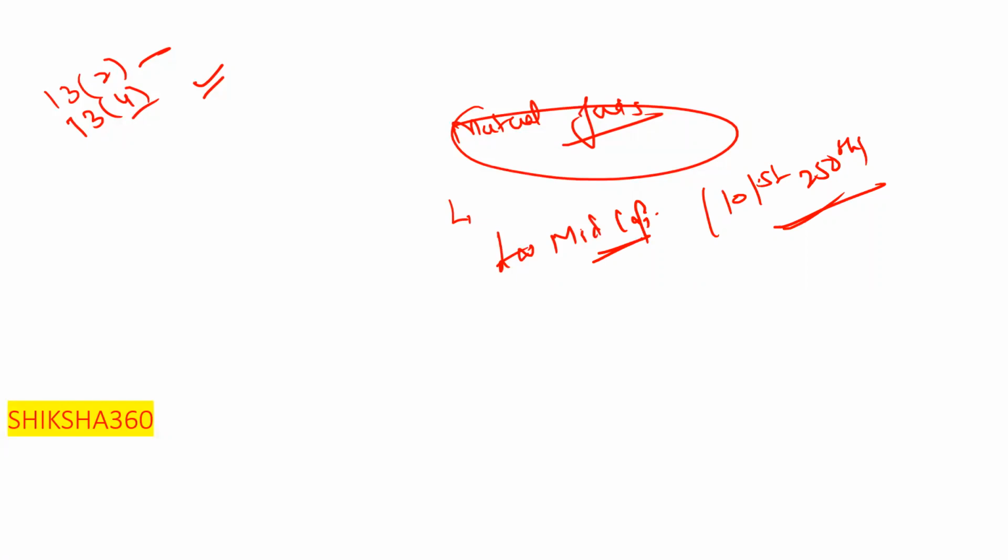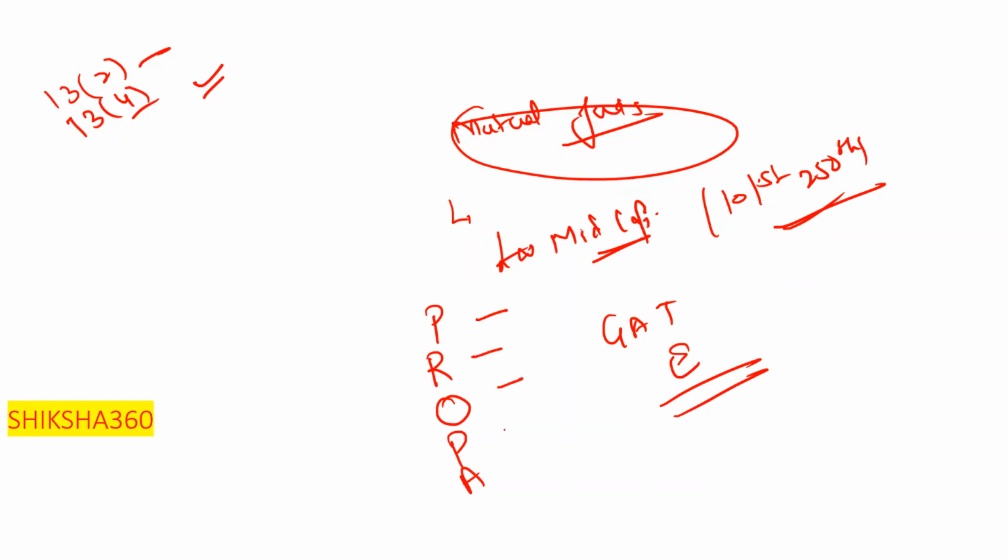Categorization of mutual funds, like equity schemes, debt schemes, hybrid schemes. We have to discuss these basic points so that we are able to remember. Very, very important, definitely you will get one question from that. What is the full form of PROPAGATE? P stands for product, R for risk, O for opportunities, P for people, A for appetite.